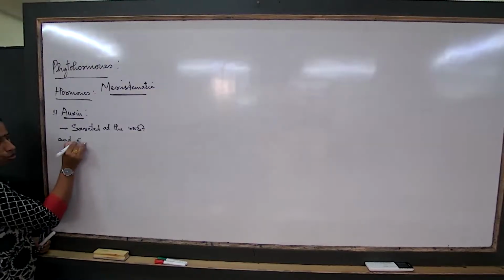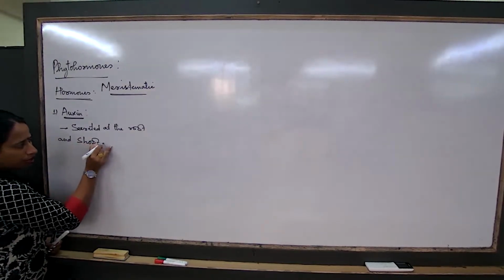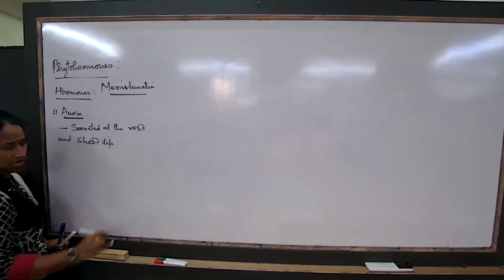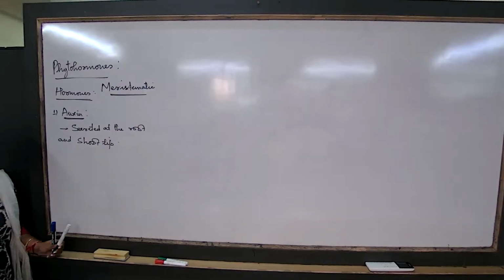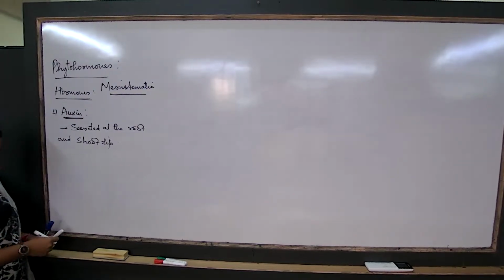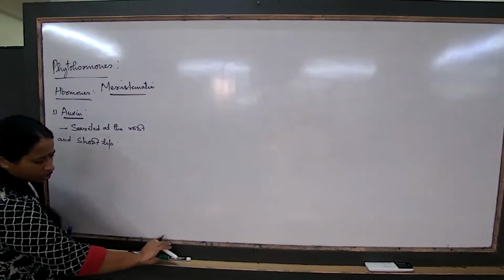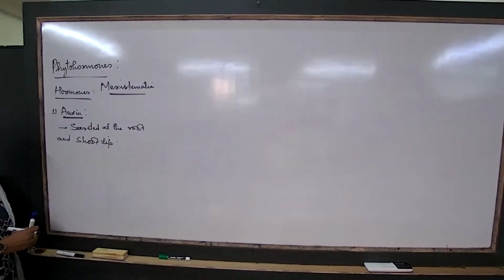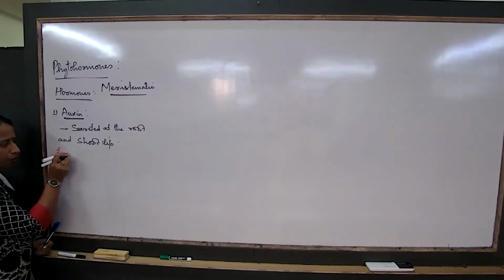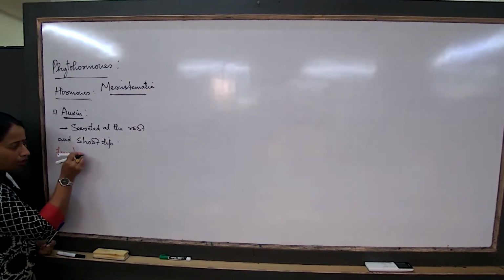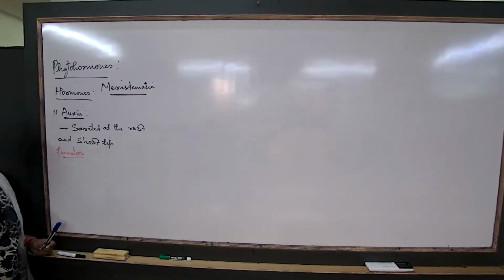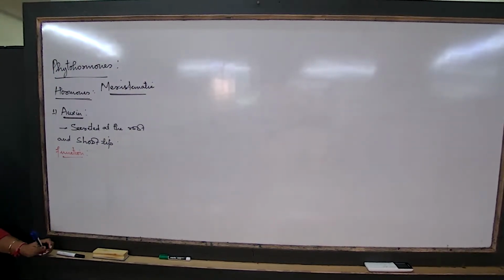Secreted at the root and shoot tip. That is the site where the hormone is produced. What is the function? The function of the hormone is very important for you, that you'll have to remember. One mark to write, or differences to write. What is the function of the hormone?